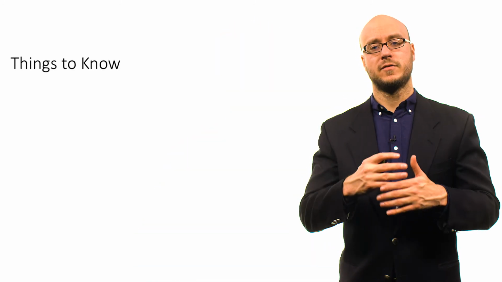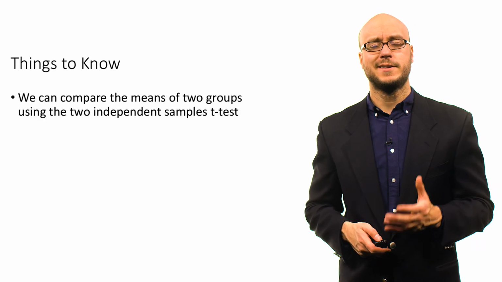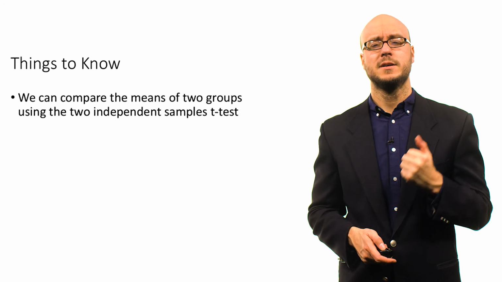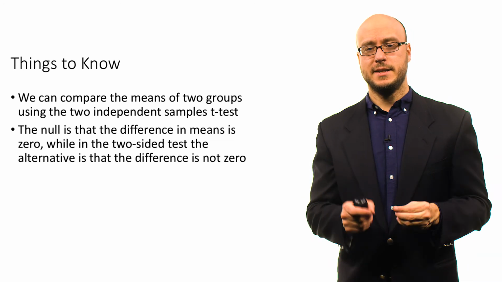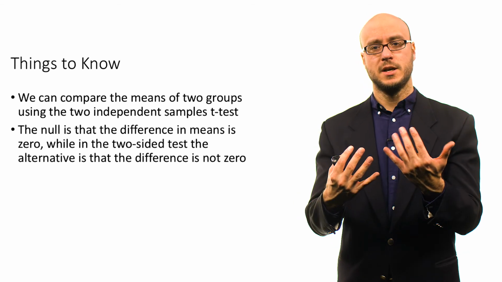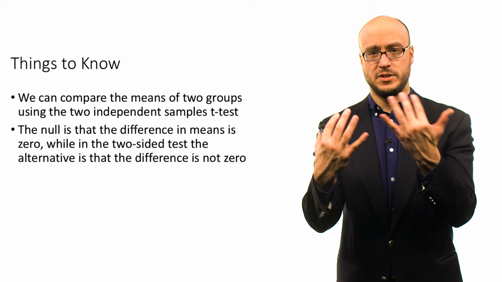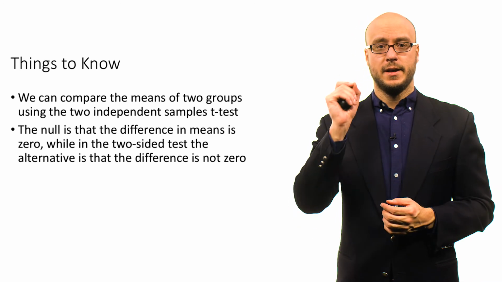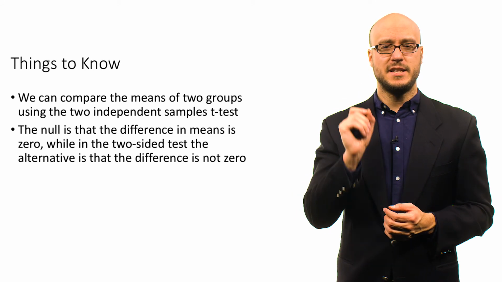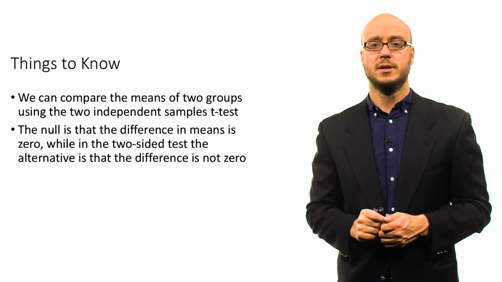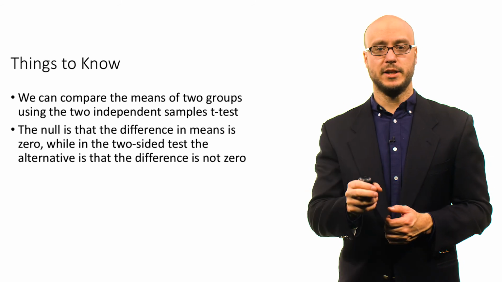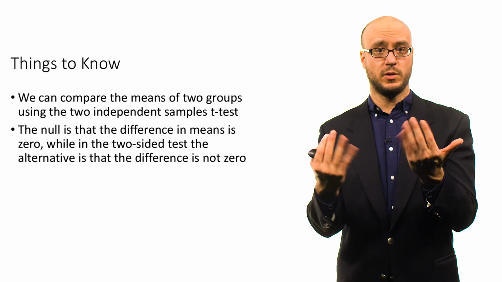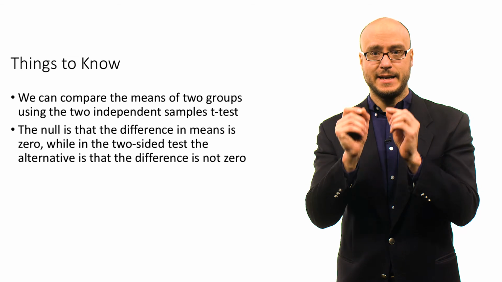So a few things to know for this part of our discussion about the difference of two means, okay? We can compare the means of two groups using the two independent samples t-test. You might have two sample means, but you want to use those two sample means from these two different groups to make a conclusion about two population means. The null for this kind of test is that the difference of means in the population is 0. Because if the difference is 0 in the population, then the means are the same. If the mean of one group is 20, the mean of the other group is 20. 20 minus 20 is 0. So that is the null.